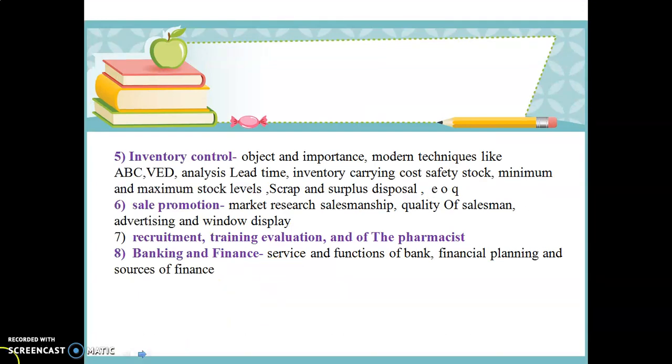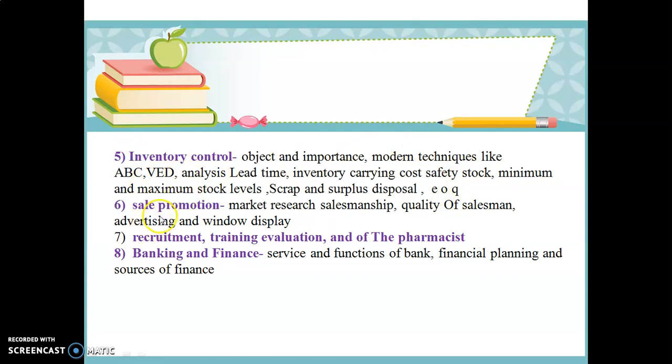The next, fifth chapter is inventory control. In that, the objectives and importance, then modern techniques like ABC and VED analysis, then lead time. What is meant by lead time? This is the most important definition in the chapter. Then inventory carrying cost, safety stock, minimum and maximum stock levels, scrap and surplus disposal, and the last point is EOQ. We will cover all these points in this chapter.